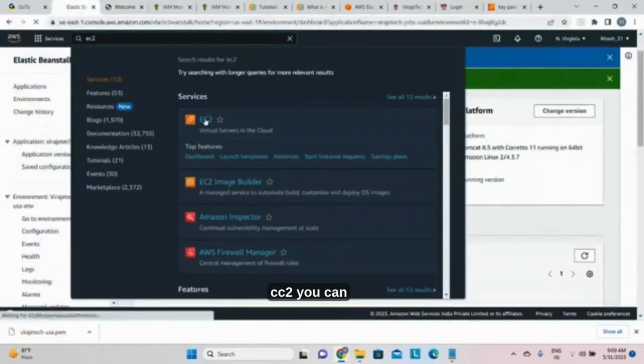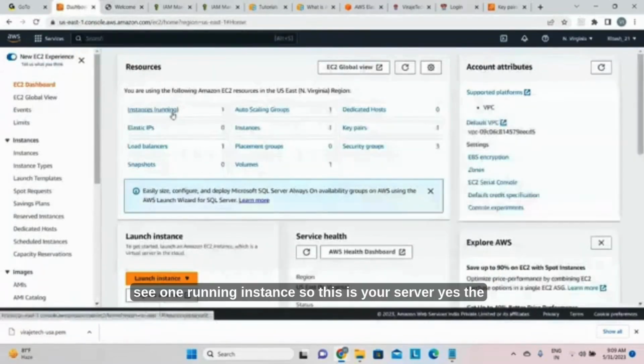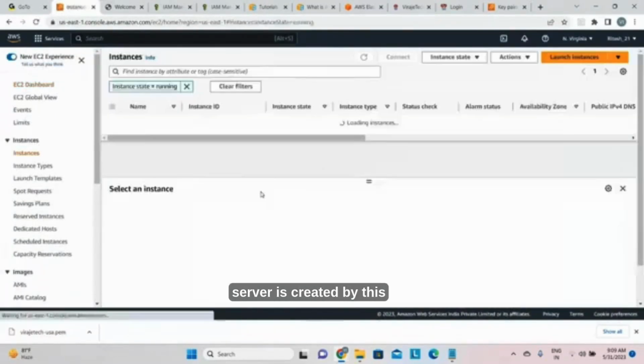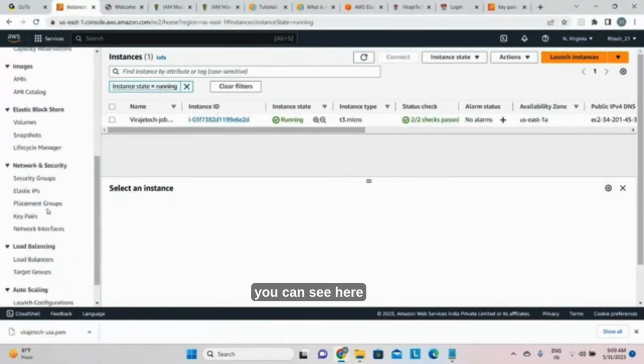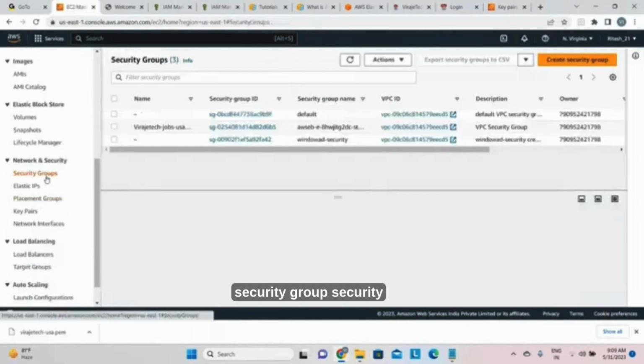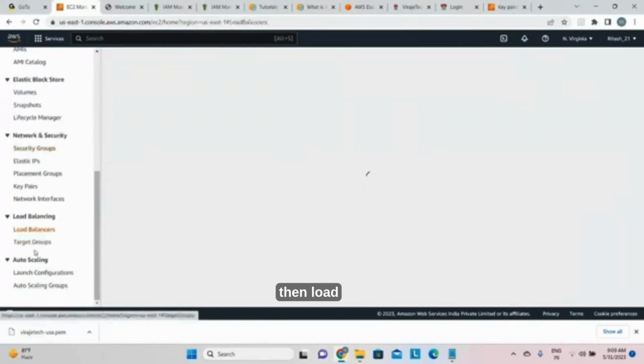Go to the EC2. You can see one running instance. So this is your server. The server is created by this. Okay, then you can see here security group. Security group will be there. Then load balancer.